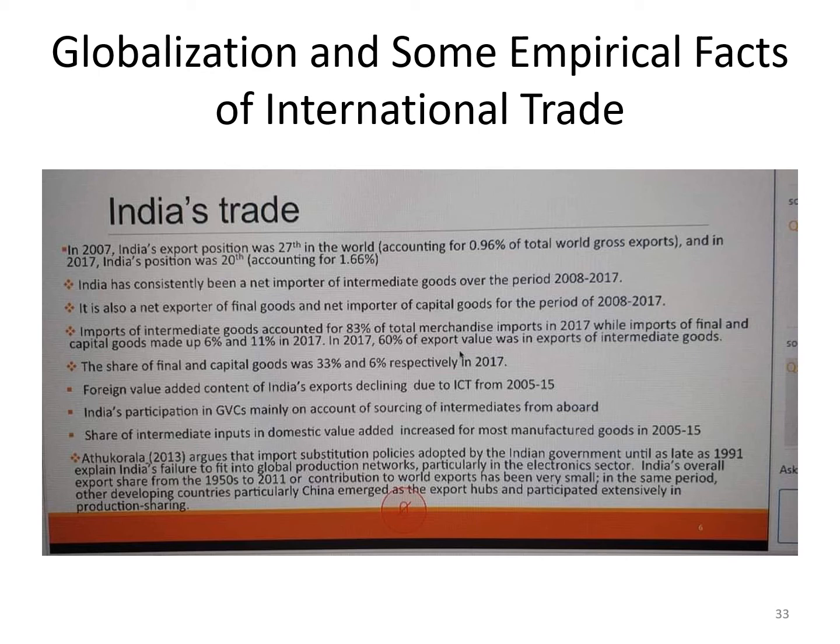And now we've seen a narrative which has been built in India that exports are good, imports are bad. It reminds of mercantilism. It reminds of protectionism. We've already seen empirical evidence of what import substitution policies can do. Unfortunately, they are seeping in in India.